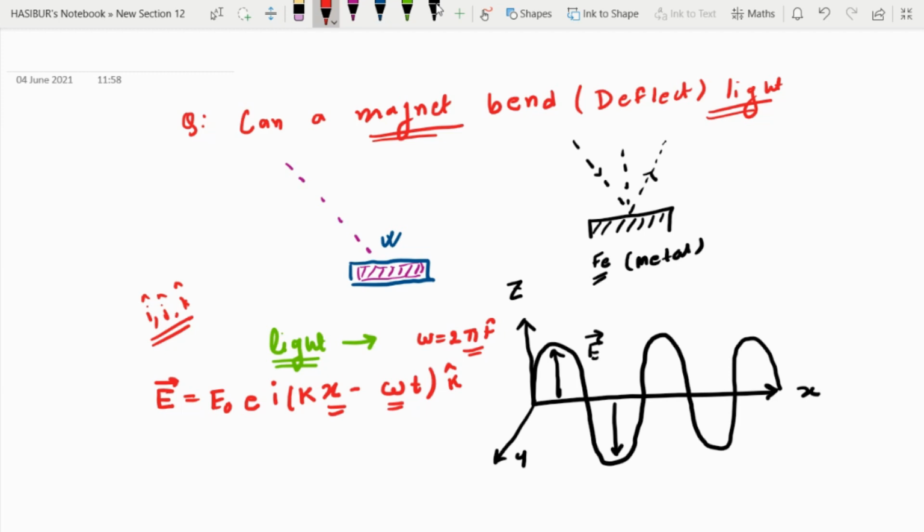Now an electromagnetic wave has not only the electric field, it also has the magnetic field, and the magnetic field will also vary sinusoidally. It will be like this. My drawing is not that good, but you need to understand that it is oscillating in the xy plane. This is the magnetic field component.